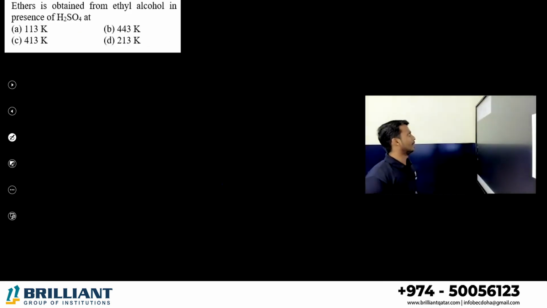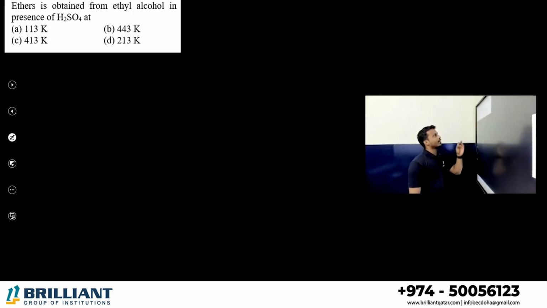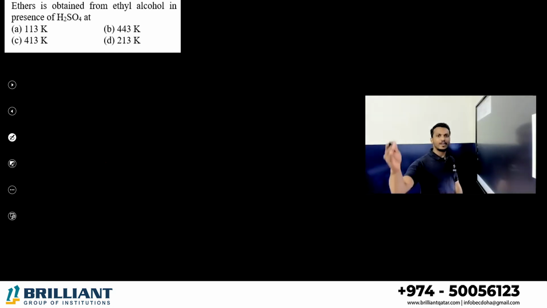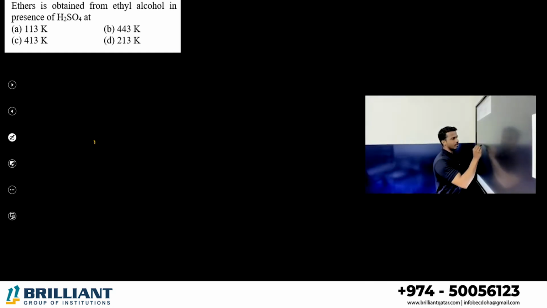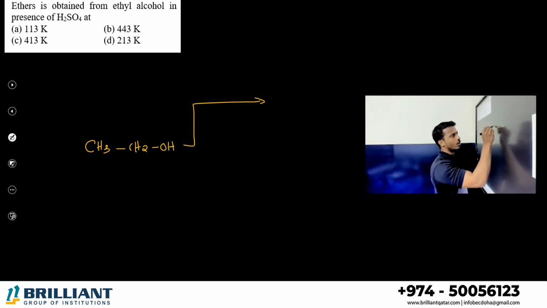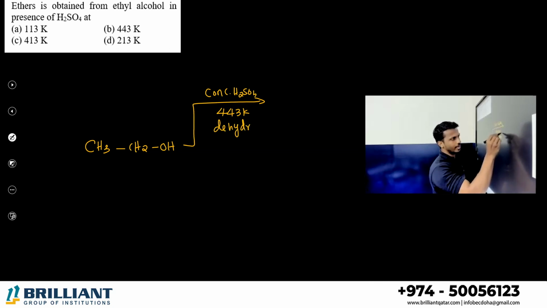Right? Then, ethers is obtained from ethyl alcohol in the presence of H2SO4. In the ether topic in textbook, you can see first ether preparation. Let me take ethanol as an alcohol. You know, ethanol, when you treat it with a concentrated sulfuric acid at 443 Kelvin, no doubt it will undergo dehydration.